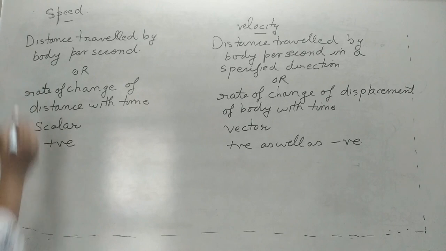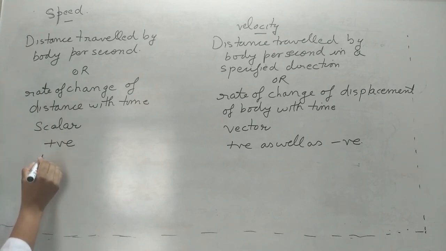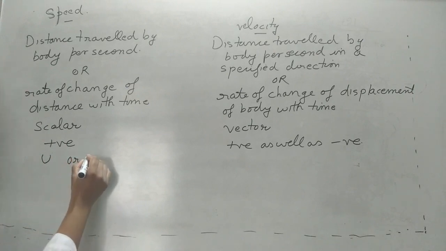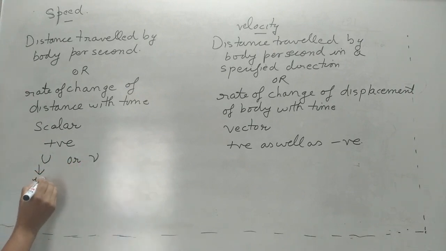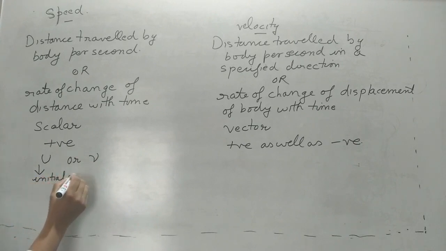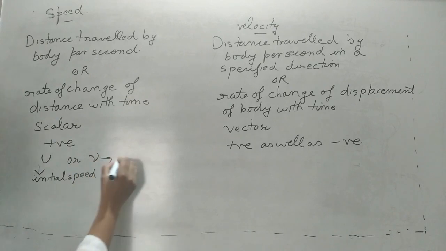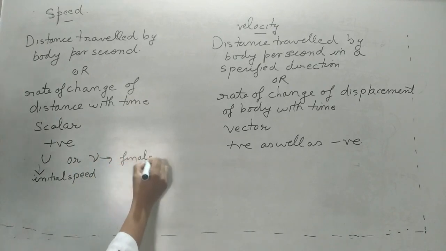Then how do we represent speed? Speed is represented by small letter u or small letter v. This u represents initial speed, and this v is the final speed.